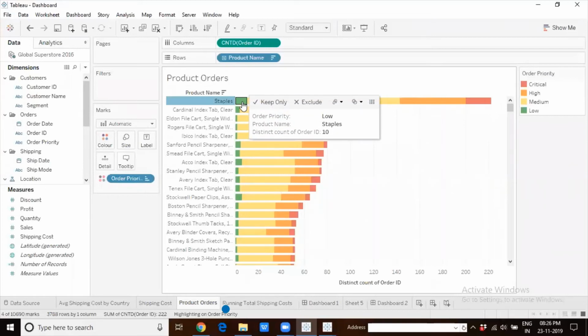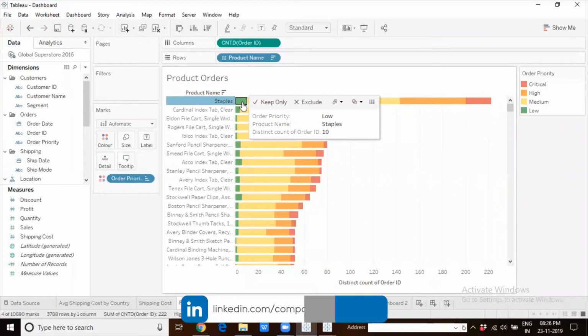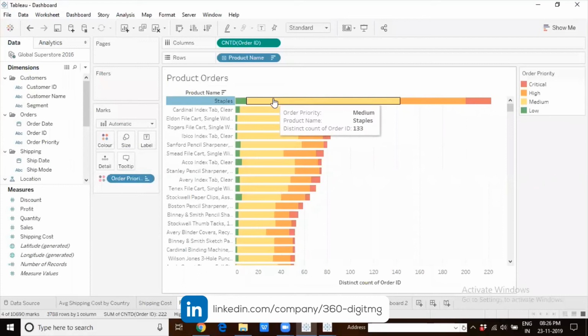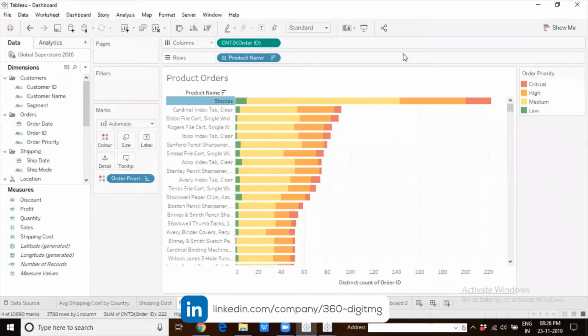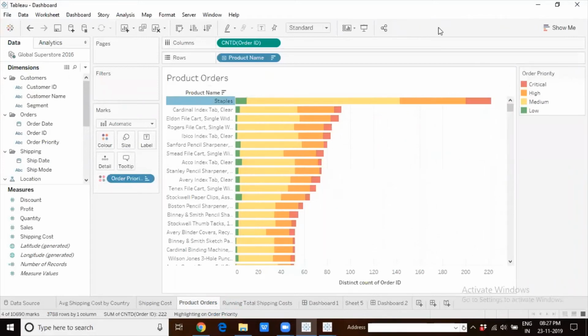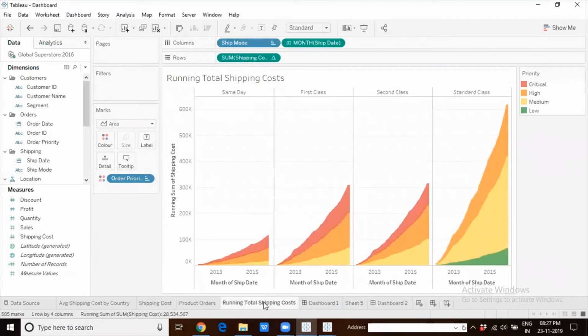So of the 222 orders, I know that 10 of them are with low order priority, 133 with medium order priority, 57 with high order priority, and 22 with critical order priority. I'm just trying to give you a quick explanation about what these charts are that I'm going to use to create the dashboard. And there is one area graph showing the running total of shipping costs.